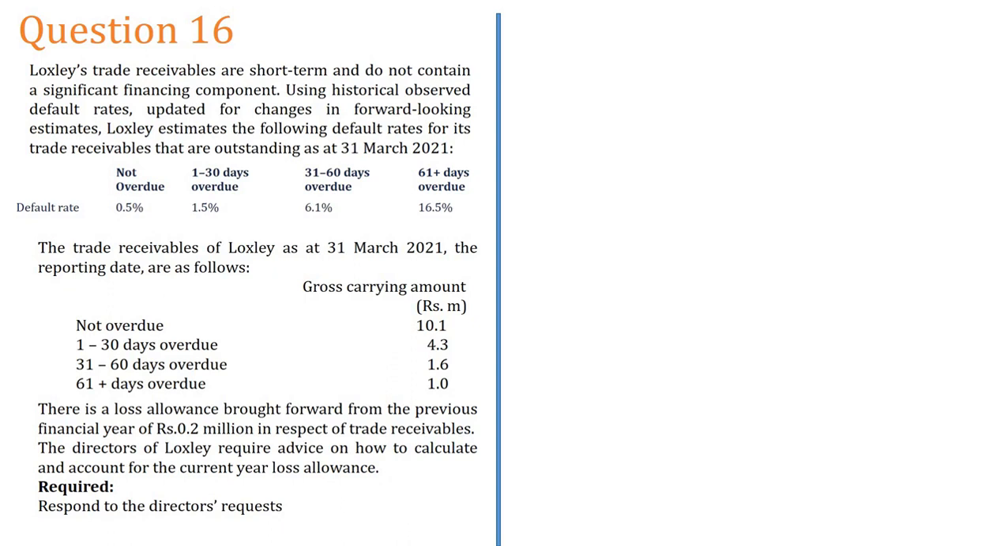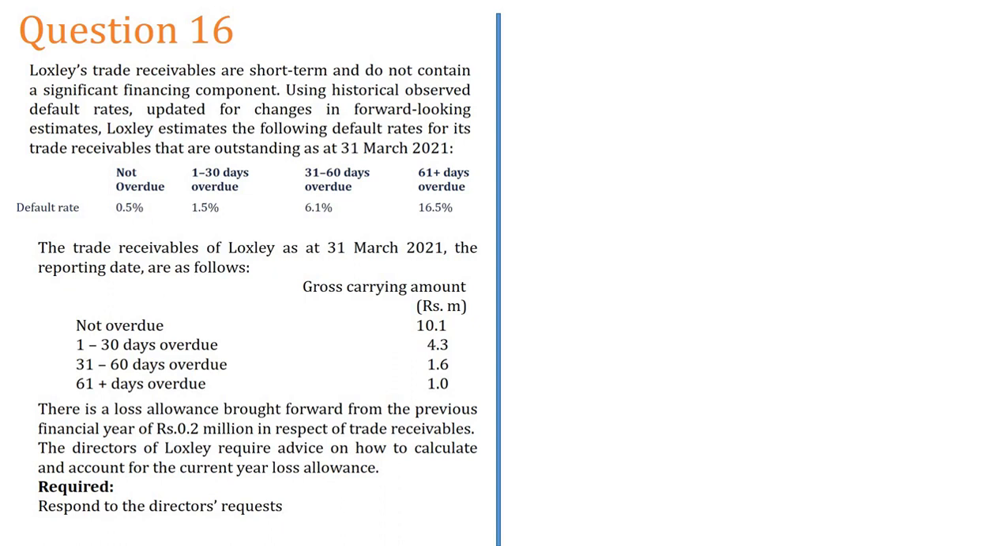Locksley's trade receivables are short-term and do not contain a significant financial component. Using historical observed default rates updated for changes in the forward-looking estimate, Locksley estimates the following default rates for its trade receivables outstanding as of 31st March 2021. If not overdue, the default rate is 0.5, meaning the probability of default for someone not overdue is 0.5%. 1 to 30 days it's 1.5, 31 to 60 it's 6.1, and if it is over 61 days it's 16.5.